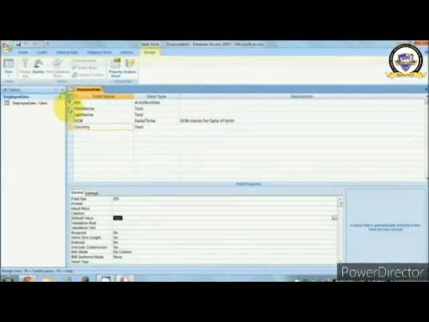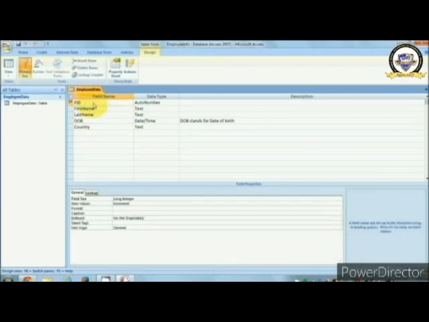Now there is a concept called a primary key. If you notice, the EID has this symbol. It's not necessary to give this key to your column, but what the primary key does is that it is a column which uniquely identifies the row.